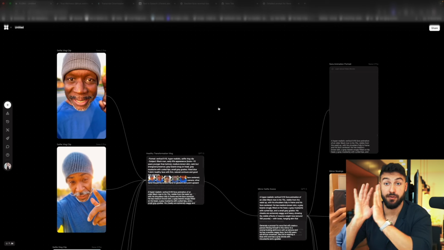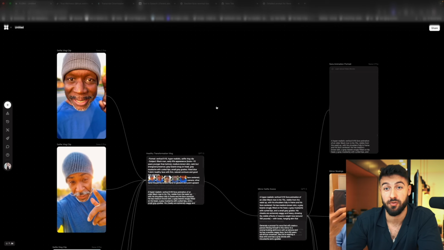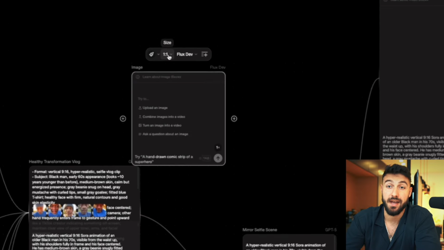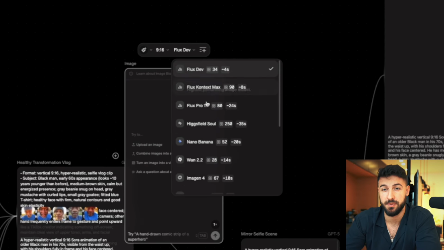All right, I mean, this already sounds pretty good. All right, now that we have the voiceover, we need a picture of the actual speaker. So we're going to click on plus and select image. Again, 9:16, and the model is actually going to be Nano Banana.